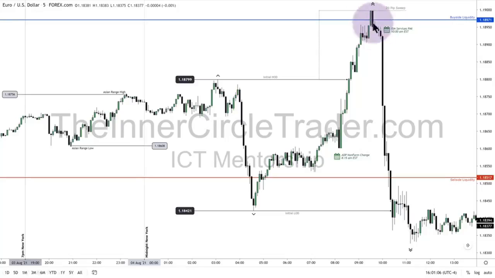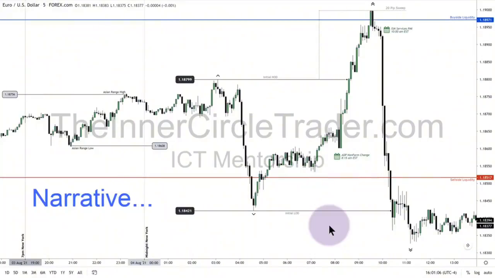So if you look at the high here, this is the high of the day forming ahead of the ISM services PMI number for the dollar. So this was dollar-based, and this was dollar-based, both high-impact news events. So on this candle right here, that's the 10 o'clock candle. We swept the buy stops first, then came off a little bit, and then the algorithm aggressively reprices, attacking the sell side liquidity resting below the initial low of the day.